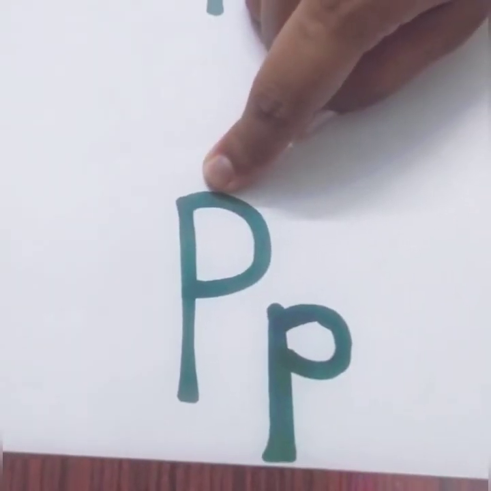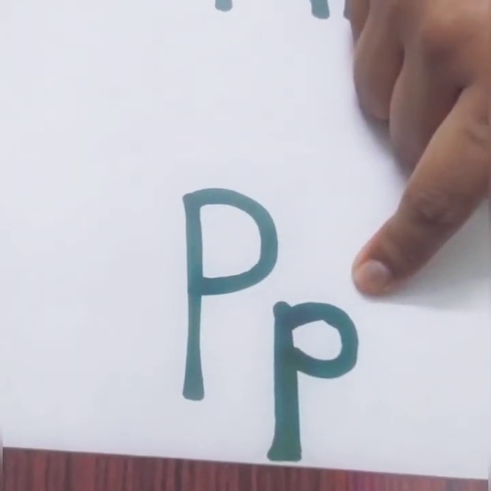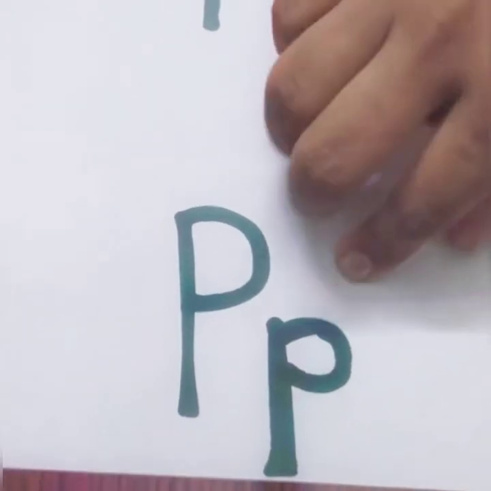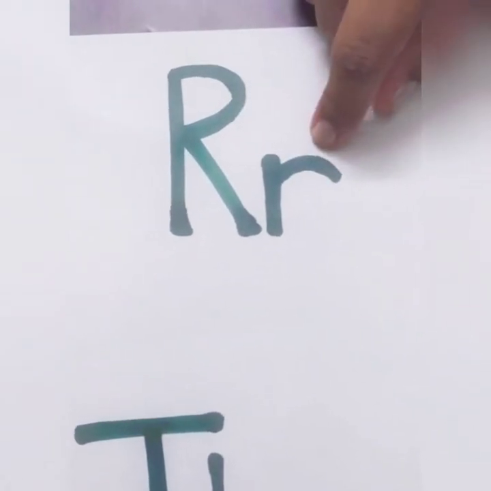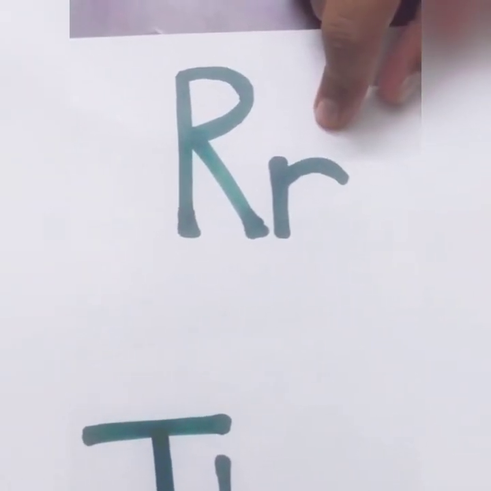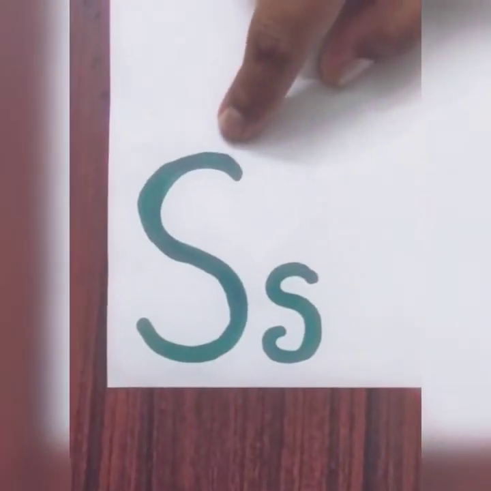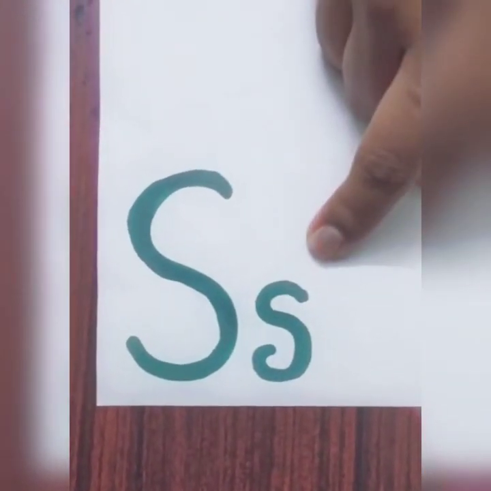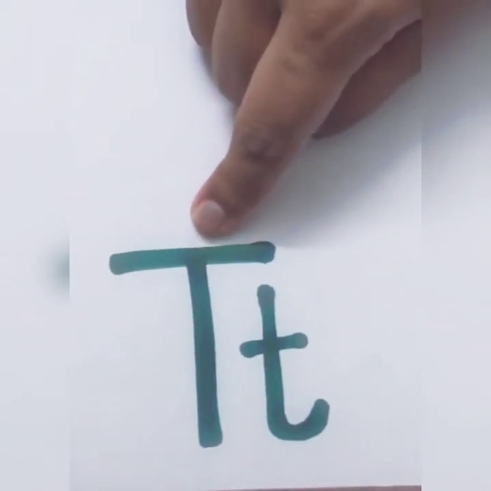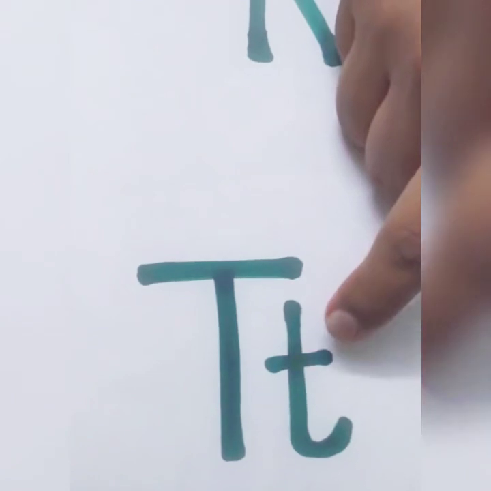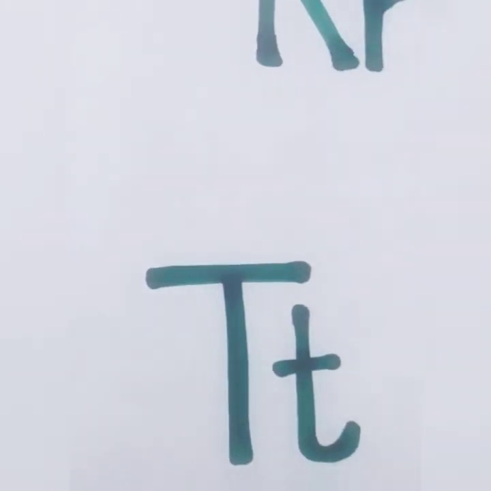This is uppercase P. This is lowercase p, which says P. This is uppercase Q. This is lowercase q, which says Q. This is uppercase R. This is lowercase r, which says R. This is uppercase S. This is lowercase s, which says S. This is uppercase T. This is lowercase t, which says T.